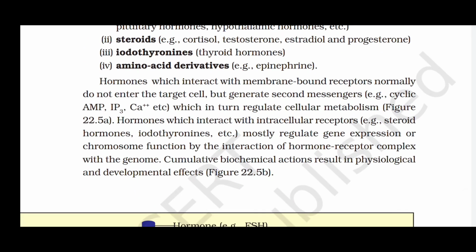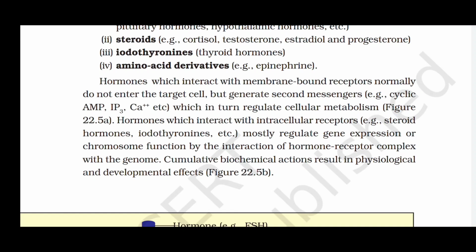Hormones which interact with membrane-bound receptors normally do not enter the target cell but generate second messengers, for example cyclic AMP, IP3, calcium ions, etc., which in turn regulate cellular metabolism. You can see in figure 22.5a.